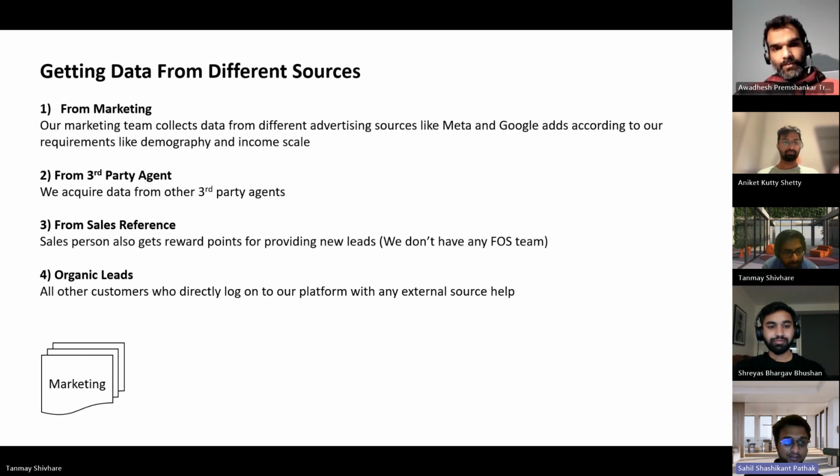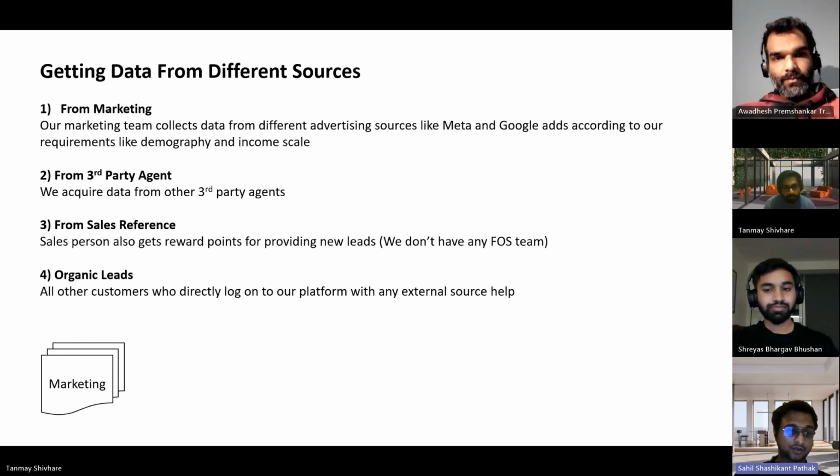So as you can see from the slide, the first point is we are gathering from marketing, and we collect data from different advertising sources like Meta and Google according to our requirements like demography and income. The second point is we gather data from third-party agents as well. And the third point is we gather data from sales reference, and the salesperson also gets reward points for providing new leads. And currently we don't have any field sales team. And the last point is we gather data from the organic leads directly into our database.